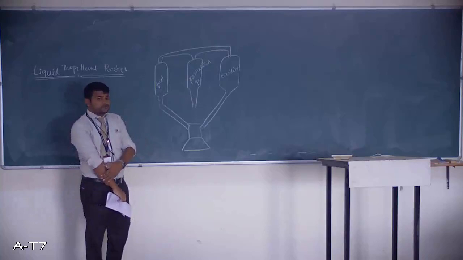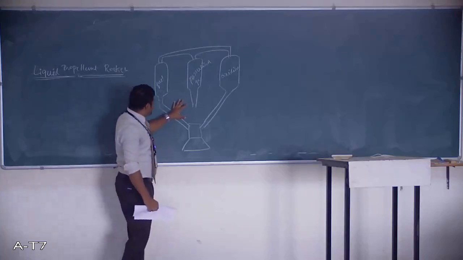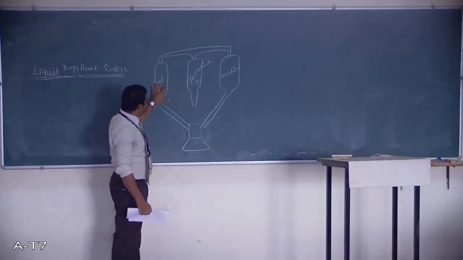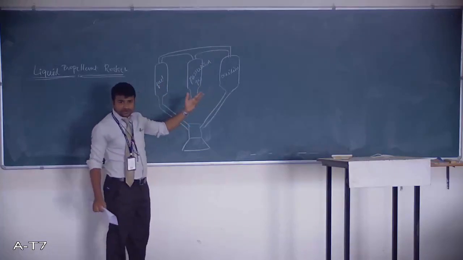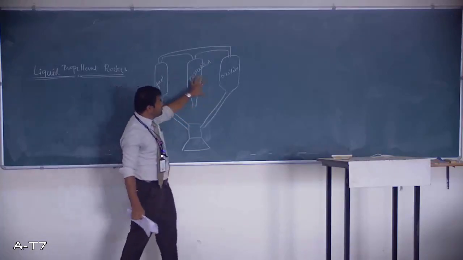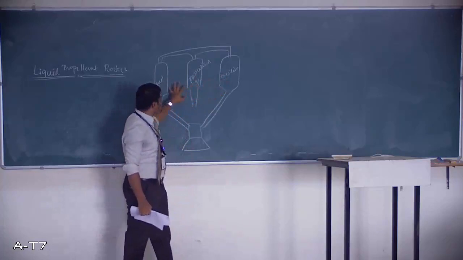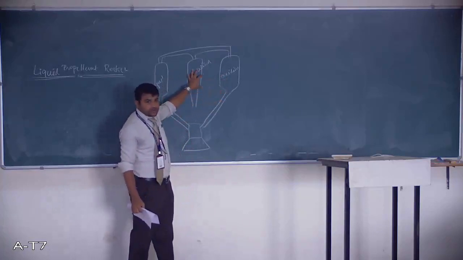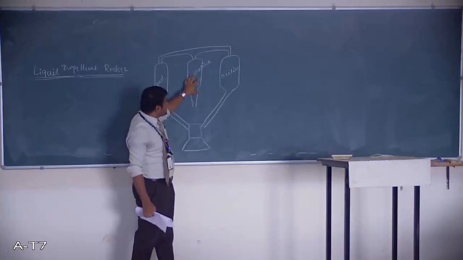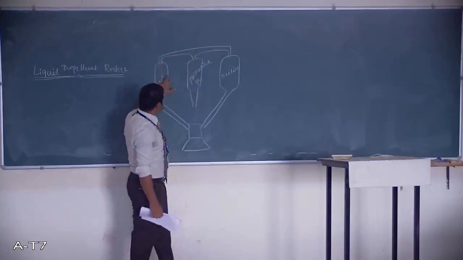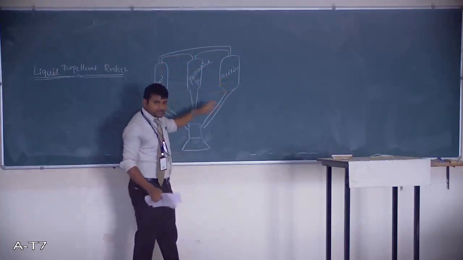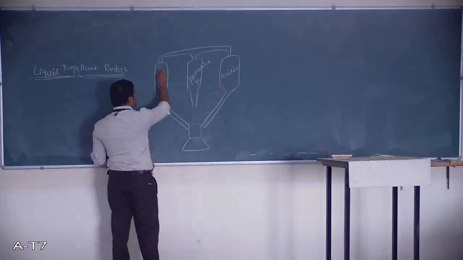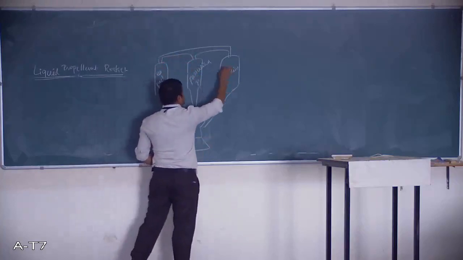So let us assume that we have three different tanks: one for fuel, one for oxidizer, both in liquid form, and one pressurized gas tank. This pressurized gas will pass through these two tanks, so pressure is created here and here.